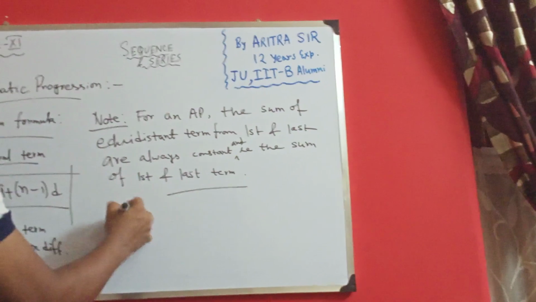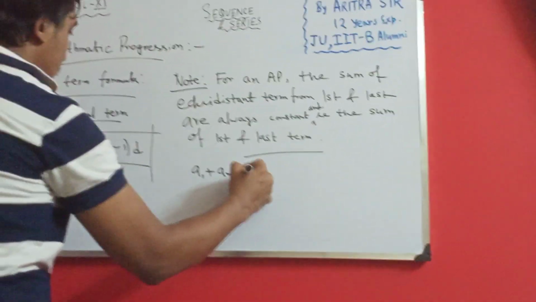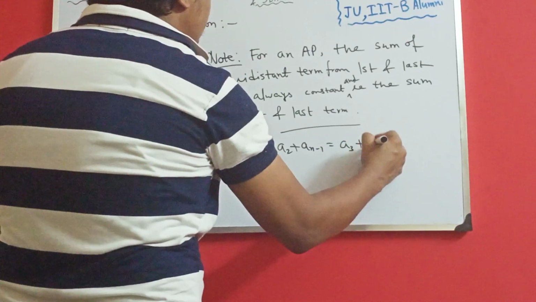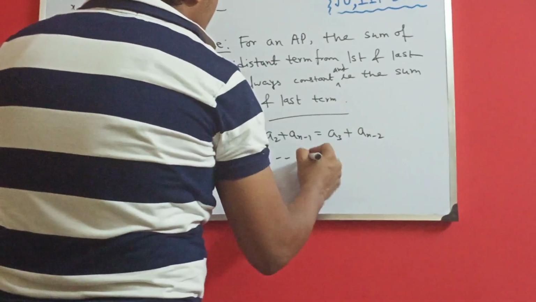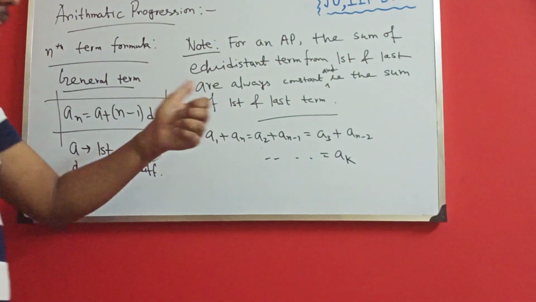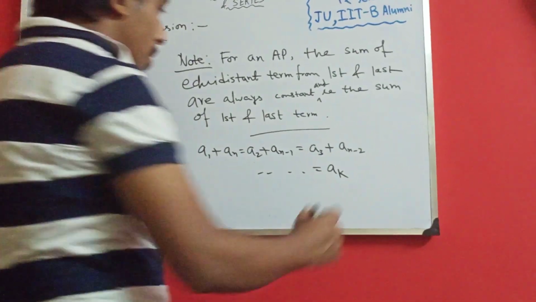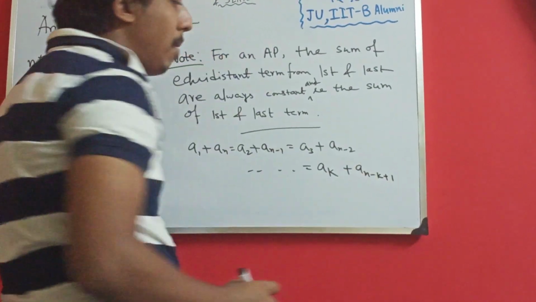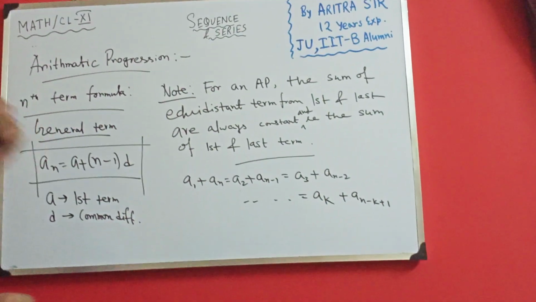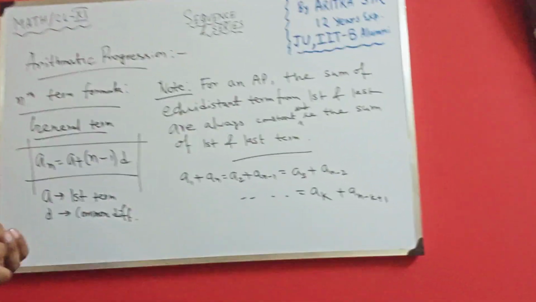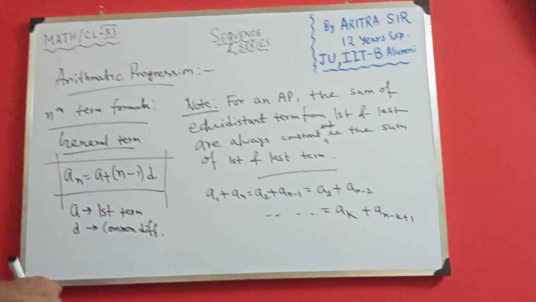So I can write in this way, a1 plus an is equal to a2 plus a n minus 1, is equal to a3 plus a n minus 2, and so on, equal to ak, which means kth term from first, plus a n minus k plus 1, kth term from last. So the sums are always constant, and that is the sum of the first term and last term.